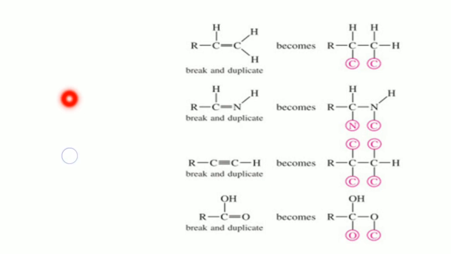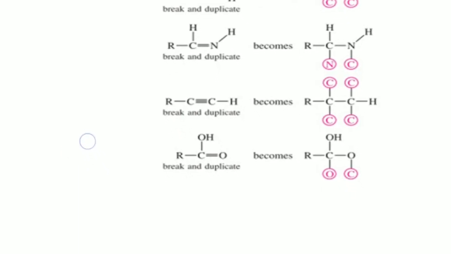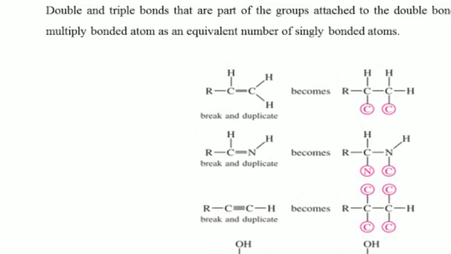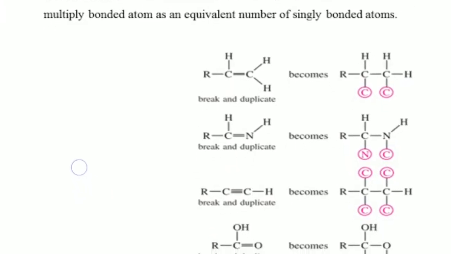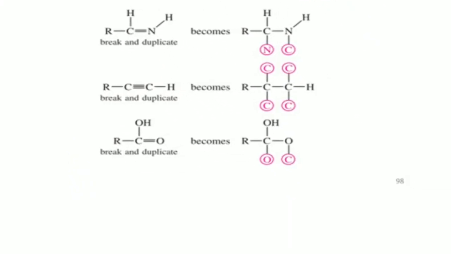That means this particular carbon is having a bond with nitrogen, and that nitrogen is having another bond with carbon. So we have to treat the double and triple bonds as the number of atoms on that particular atom in single bonds. So this is rule 5.